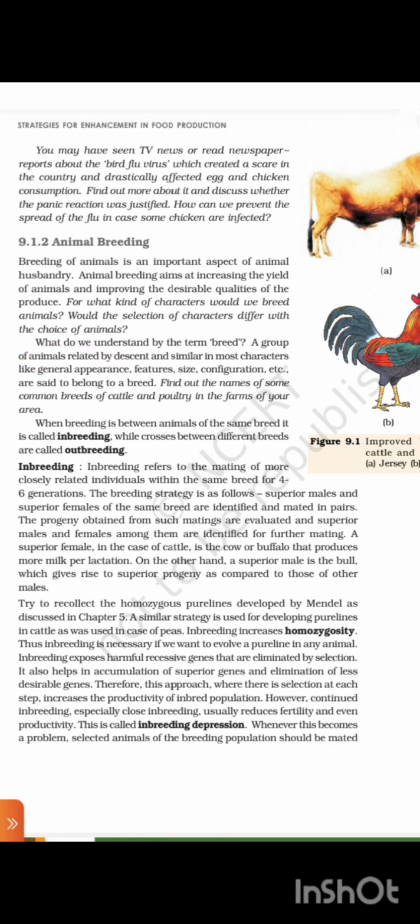A group of animals related by descent and similar in most characters like general appearance, features, size, configuration, etc. are said to belong to a breed. Find out the names of some common breeds of cattle and poultry in the farms of your area.